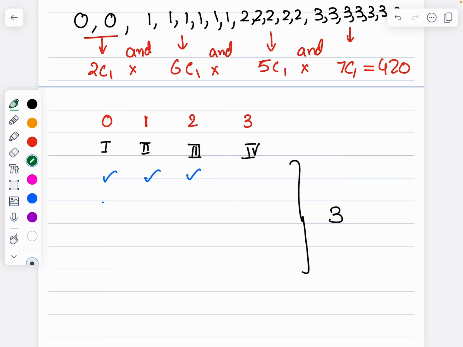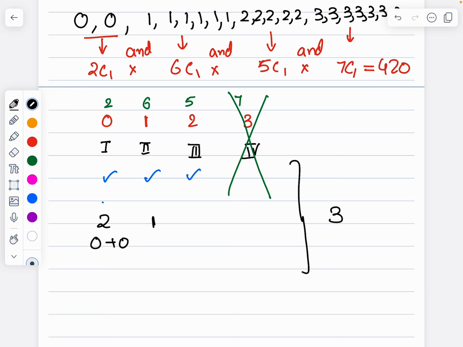Here also I write how many there are: 2 such balls, 6 such balls, 5, and 7. I cannot choose 3, because the sum is only 3, so 3 cannot be one of the balls. It has to be only from the combination of 0, 1, 2. If it is 0, 1, 2, I am taking 2 balls from here, which is 0 plus 0.